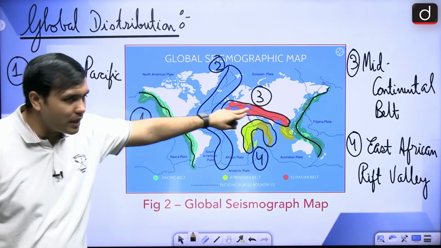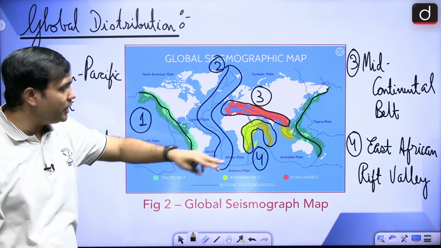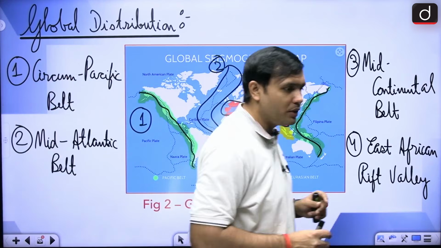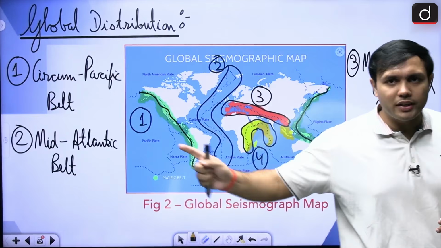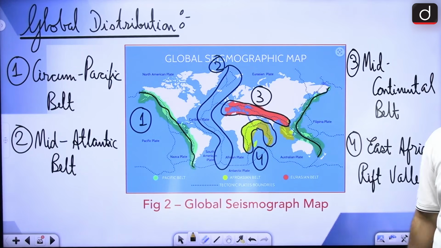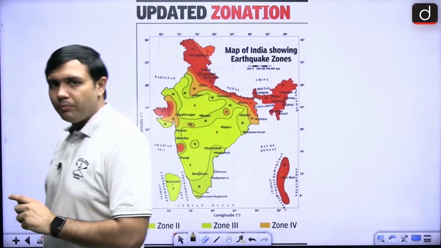So here what is happening? The Eurasian plate is colliding with the African plate, and it is through this particular interaction, and of course the Indo-Australian plate, through this particular interaction that you are going to find this particular region, the mid-continental belt, that is an active earthquake zone region. In case of India, what are some of the important regions?